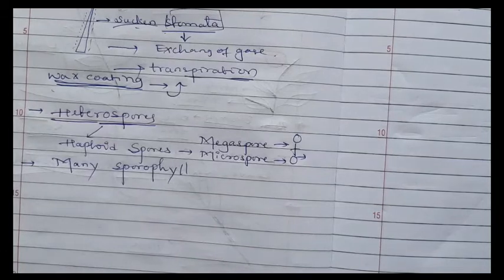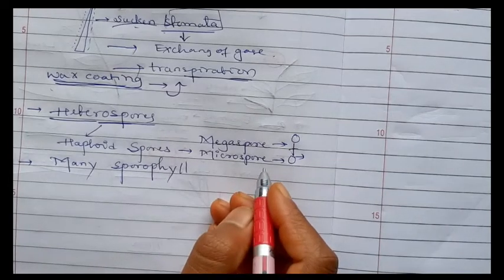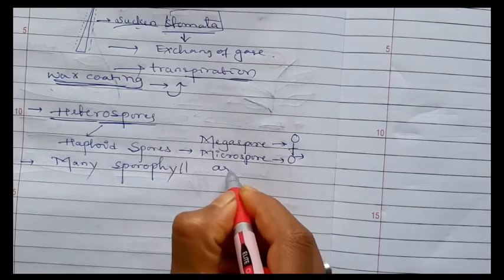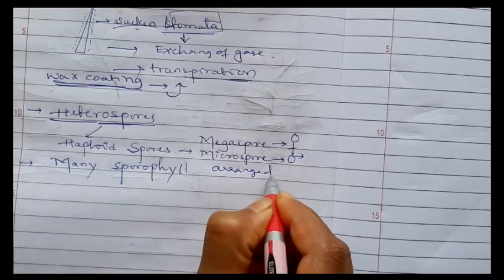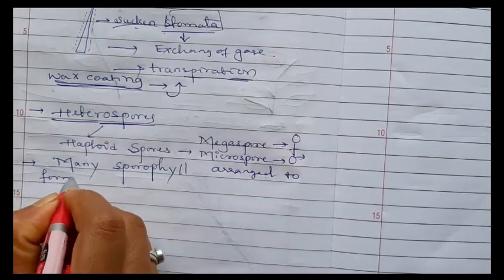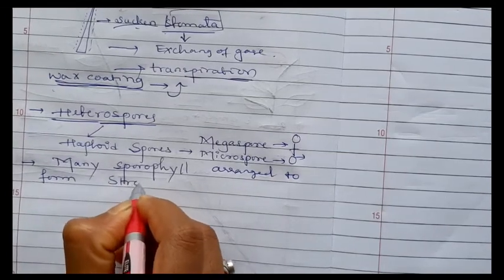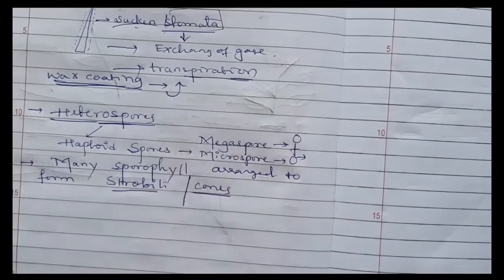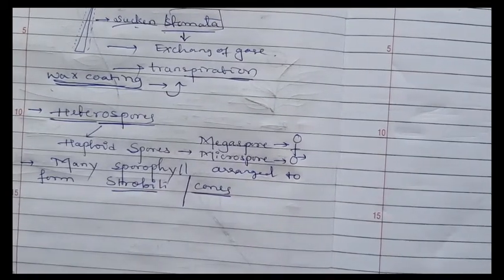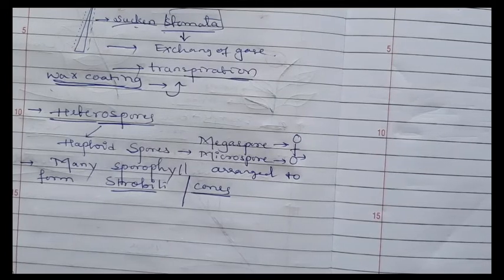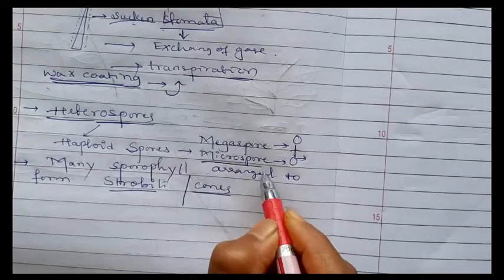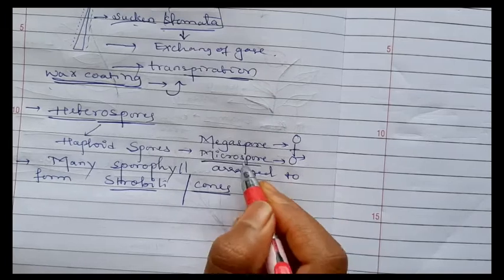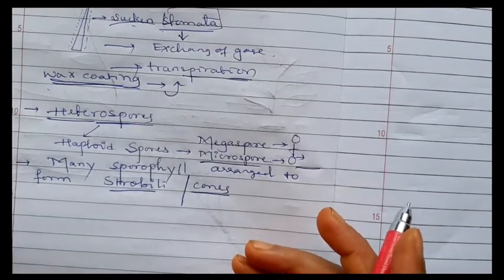Remember the pteridophytic characters. There also we studied about the sporophylls. Many sporophylls are arranged to form strobili, or we can say cones. Cones or strobili are present by the arrangement of sporophylls. Then the microspore bearing leaf is known as a microsporophyll. It's very simple. The leaf-like structure which has the sporangia which produces the microspores, that sporophyll is known as a microsporophyll.